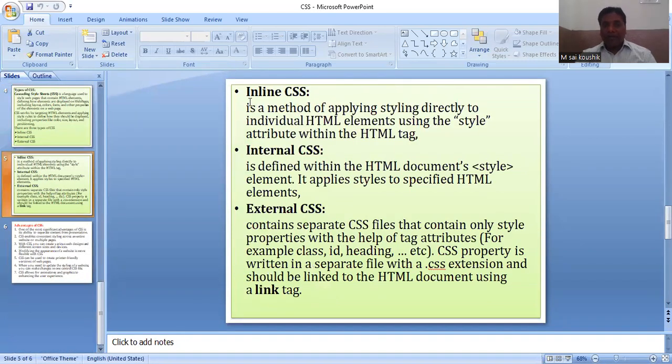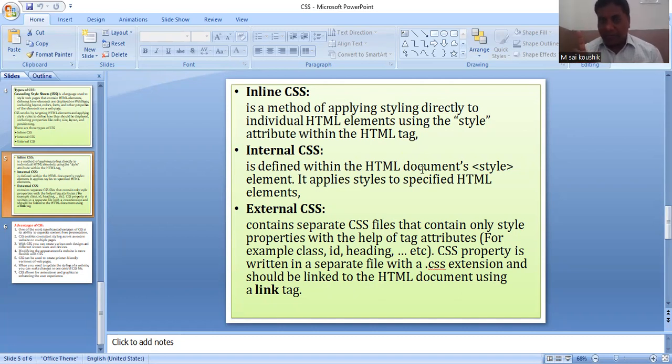What I'm writing here: inline means it is a method of applying styling directly to individual HTML elements using the style attribute within the HTML tag. Internal means it is defined within the HTML document, not an HTML element.